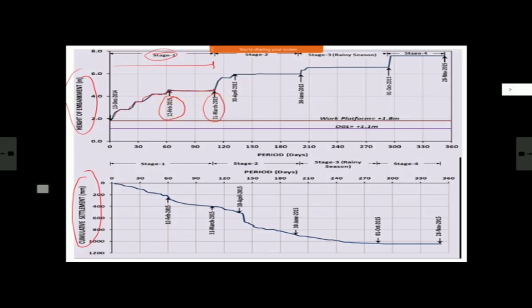But please understand, this is not only due to stage construction. There may be some other thing. Here the gap is only 1 month. Normally in 1 month stage construction will not give this. Similarly, your stage 2 here, then something here, and then you have waited up to here. So this is stage 2. These are actual observation details from our railway site.